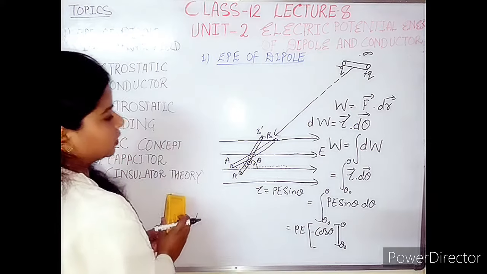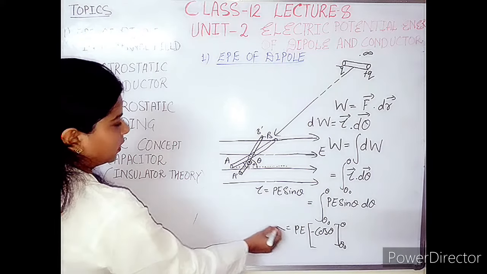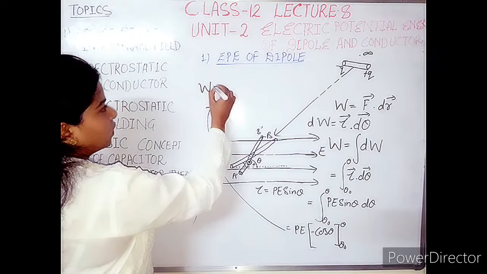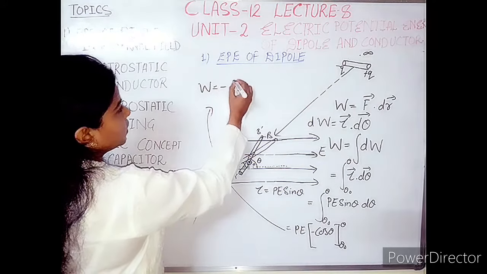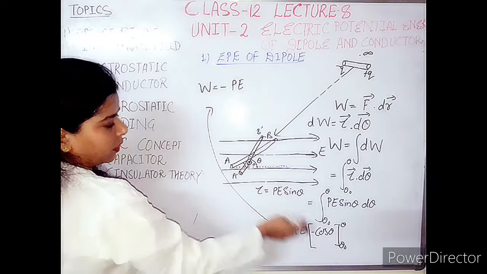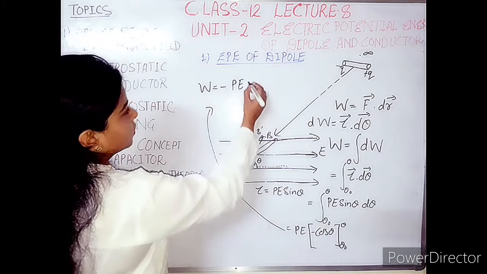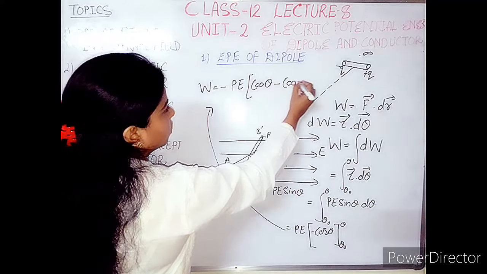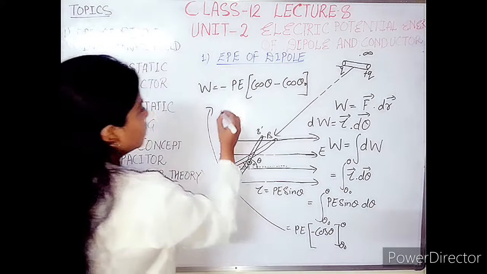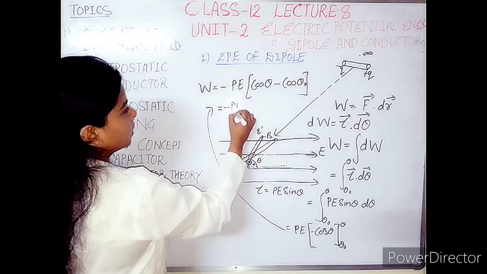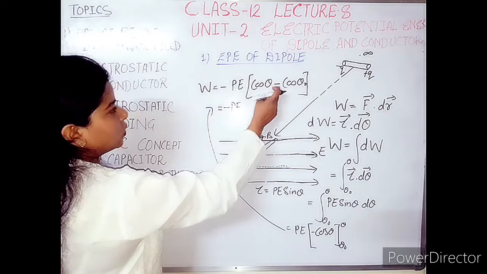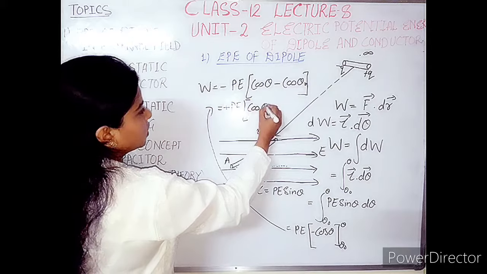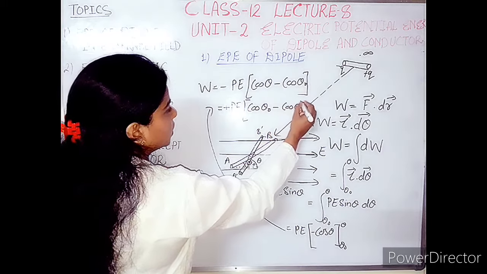Then you will get the result as W is equal to minus PE, cos theta minus cos theta naught. Or you can keep it in this manner: the minus sign you can take out, so it will become plus, and it will come as PE times cos theta naught minus cos theta.